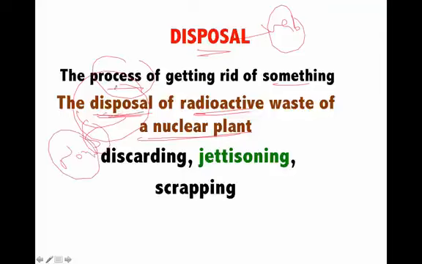Because the subject of a sentence can only be a noun or a pronoun. And the reverse is also true, which means a noun and a pronoun can only act as either the subject or the object in a sentence and nothing else. The disposal of radioactive waste of a nuclear plant, which means you want to get rid of the radioactive waste. And there are three important synonyms for disposal or getting rid of something.